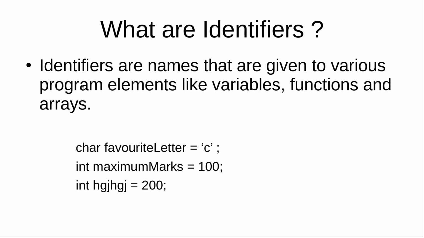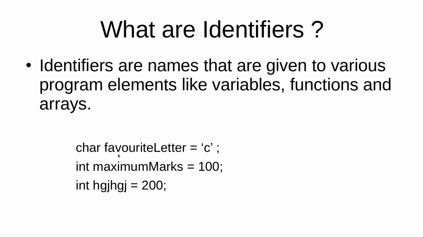Hello, we'll see what are identifiers. Identifiers are names that are given to various program elements like variables, functions, arrays, etc. Okay, so we'll look at three examples here.